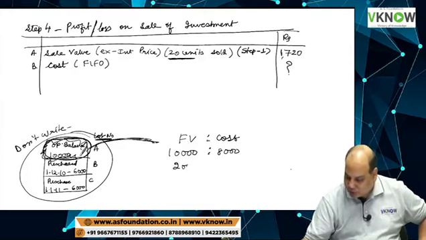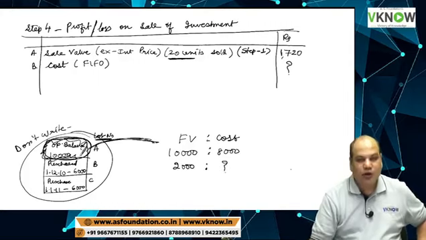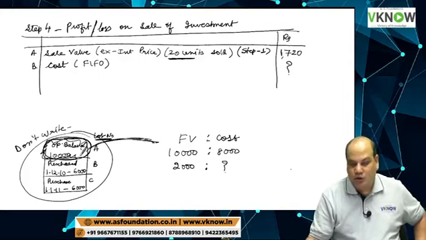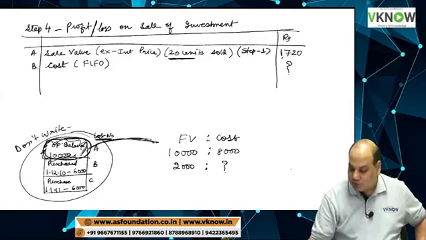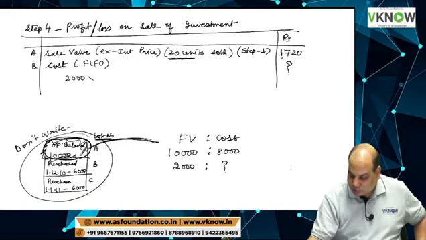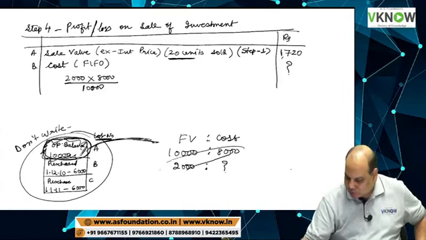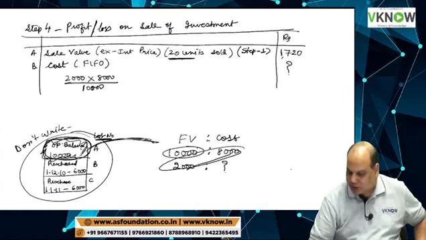And I am selling out of opening lot face value of 2000 only. So my proportionate cost will be 2000 into 8000 divided by 10,000.